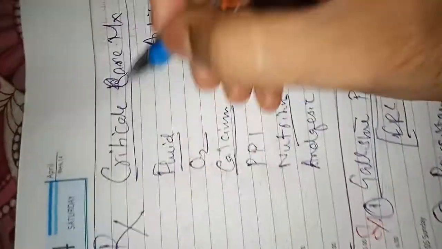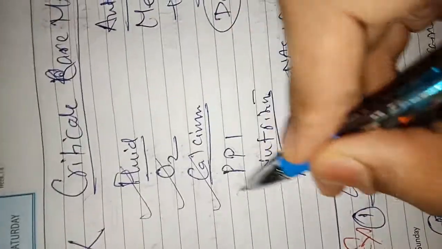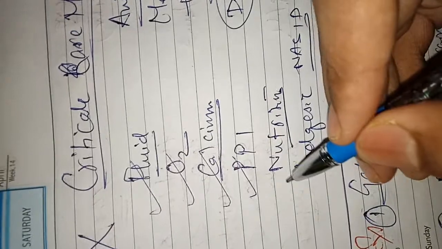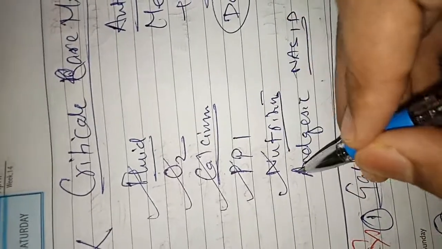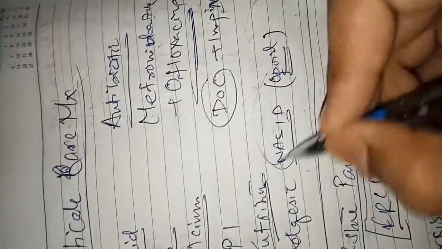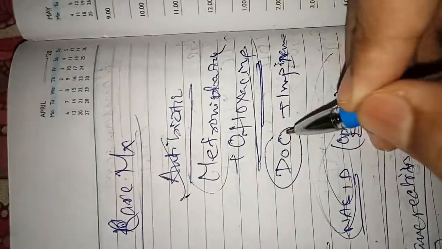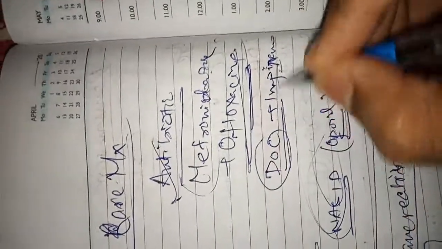Now what is the treatment? Treatment is critical care management. Fluid to be given, oxygen to be given, calcium to be given, proton pump inhibitor like antacids to be given, and nutrition to be given, as well as analgesic like NSAIDs or opioid analgesic. Antibiotic to be given. Which antibiotic? Metronidazole ofloxacin combination. But the most important drug of choice is imipenem.